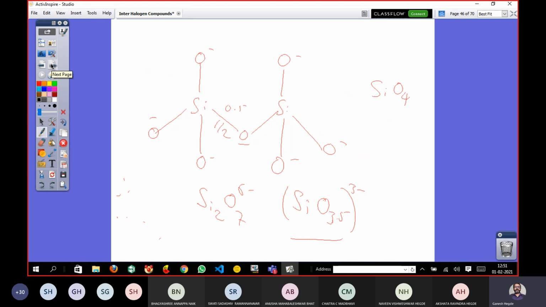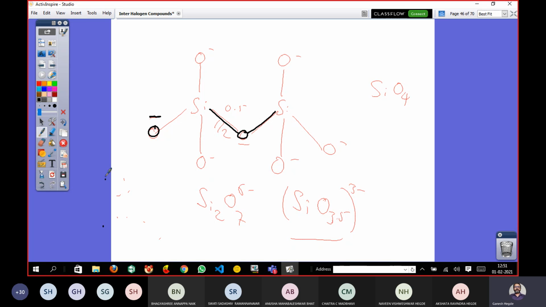Now look at this structure carefully. I have one unit of SiO4 and another unit of SiO4. They are connected by an oxygen, which acts as a bridging oxygen. Remember, in all silicates, whenever there is a free, open-ended oxygen, it will carry one negative charge because oxygen is bivalent.